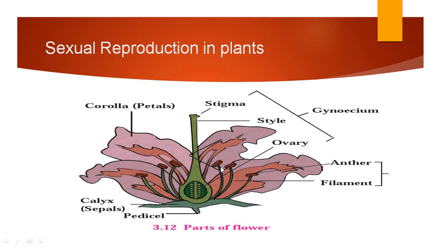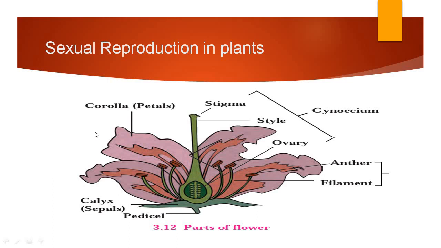Now, many of these flowers have a stalk at their base. You can see the stalk is called the pedicel. The flowers having this pedicel are called pedicellate flowers, whereas the flowers that do not have such a stalk, that do not have this pedicel, are called sessile flowers.